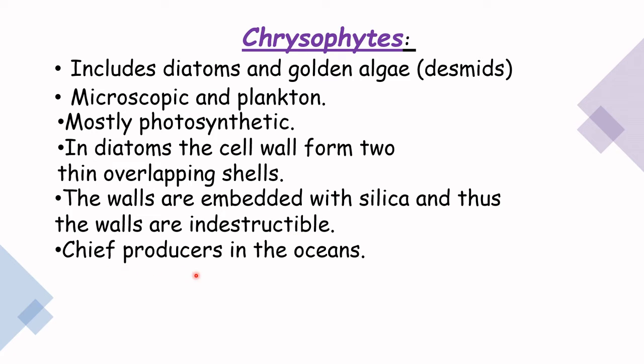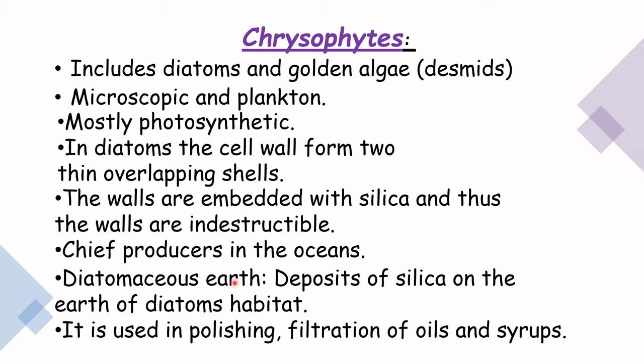They are the chief producers in the oceans, meaning they do photosynthesis and prepare organic material, food for marine organisms. As I told you, their walls are embedded with silica and are indestructible, so deposits of silica are found where diatoms live.